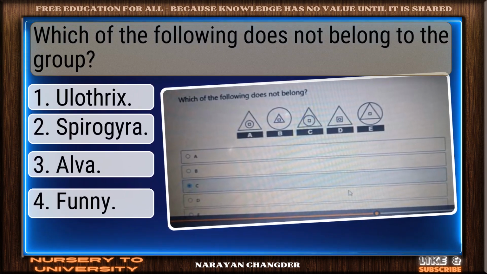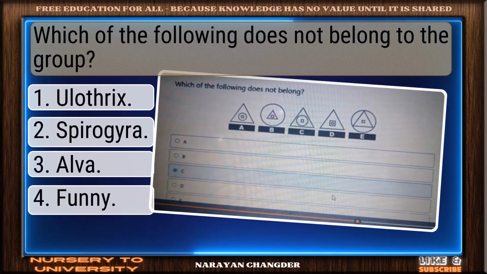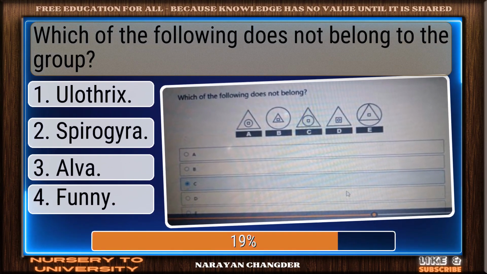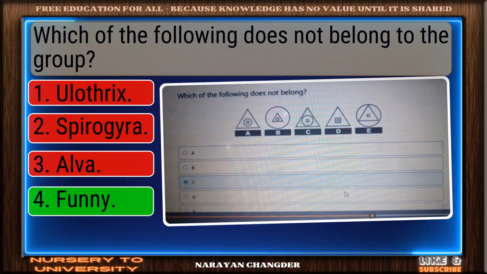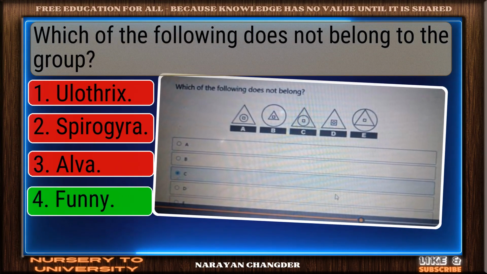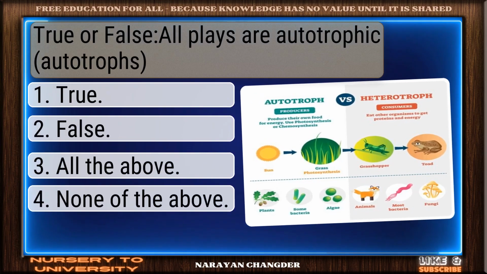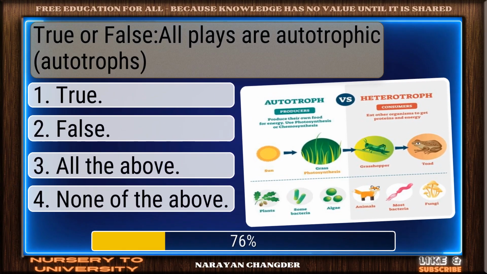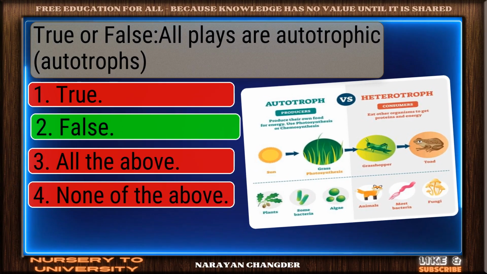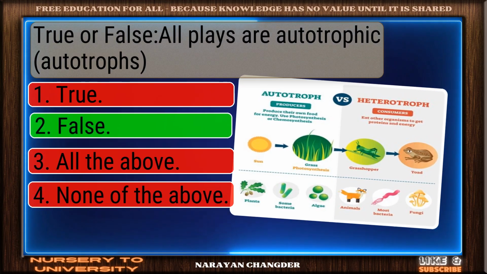Question number 159. Which of the following does not belong to the group? Strong choice. Funny is the right answer. Question number 160. True or false? All plants are autotrophic. Well reasoned. False is the correct choice.